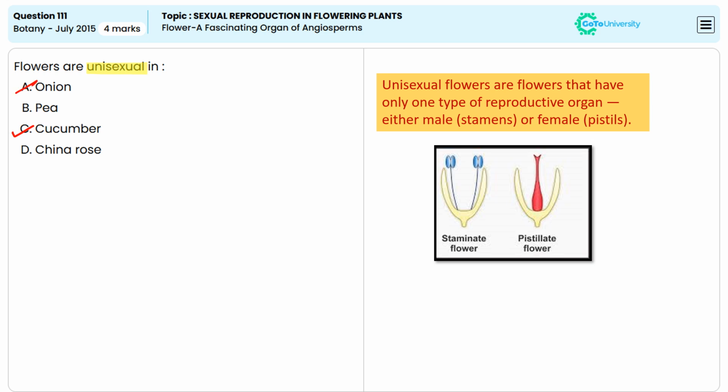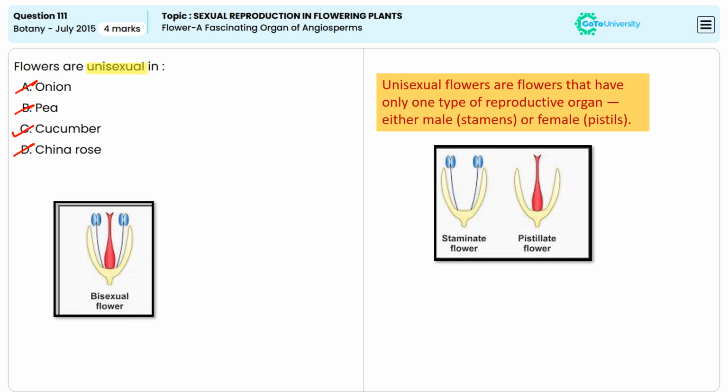Whereas option A, onion, B, pea, and D, China rose flowers are bisexual. That means they have both male and female organs in the same flower. So that means options A, B, and D are incorrect answers.